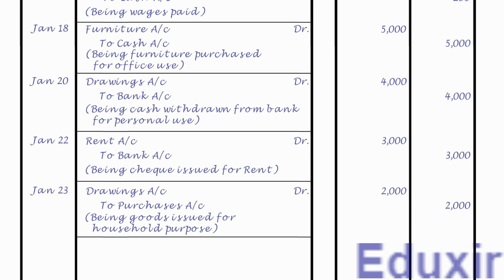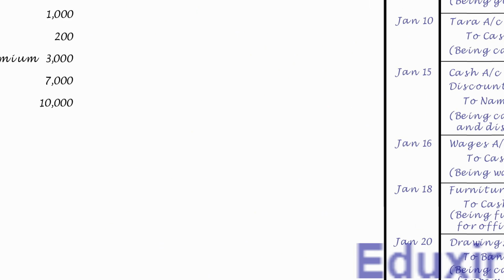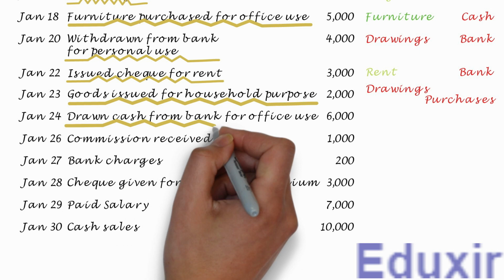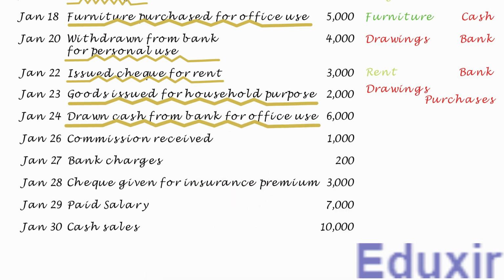Let us now take up the next transaction. In this transaction, the business has withdrawn cash from bank for office use. Note here that this is a case wherein the cash is withdrawn for office use and not for personal use. I repeat, it is not for personal use.